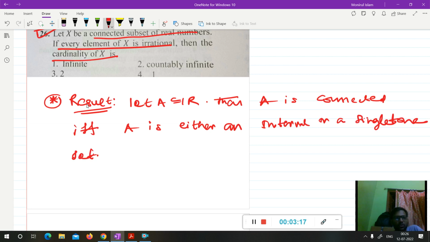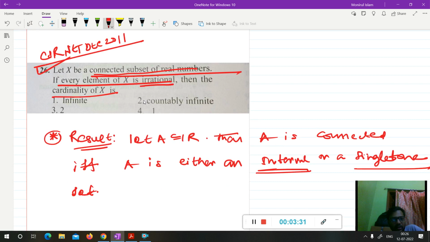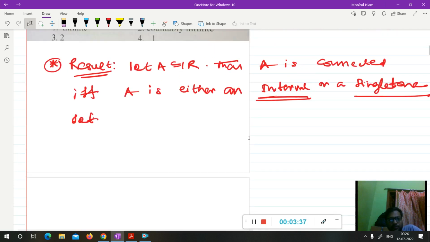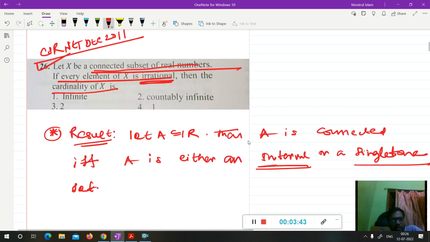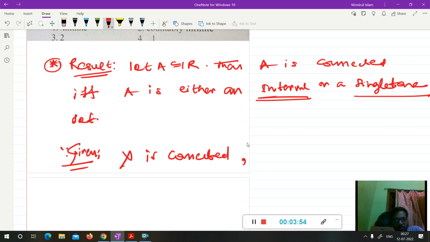Here it says X is a connected subset of the real numbers. So from here you understand that X is either an interval or a singleton set. These are the two possible cases. But it also says every element of X is irrational. This is the second restriction. Since X is a connected subset of R, it is implied that X is an interval or a singleton set.